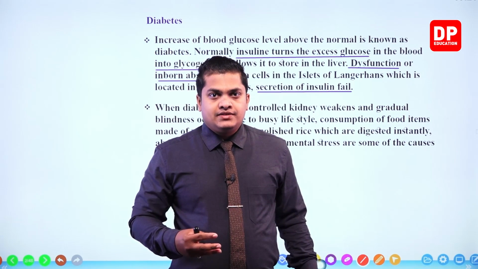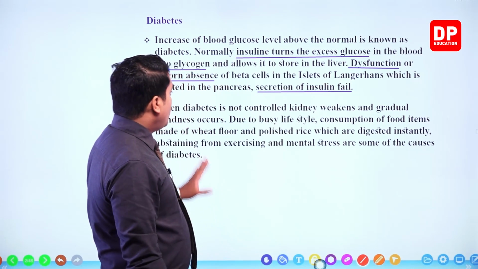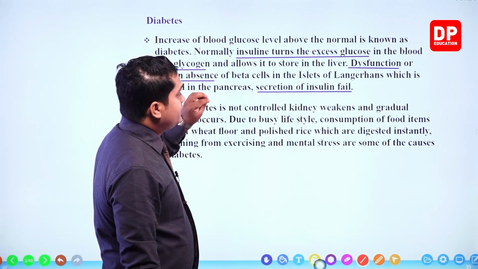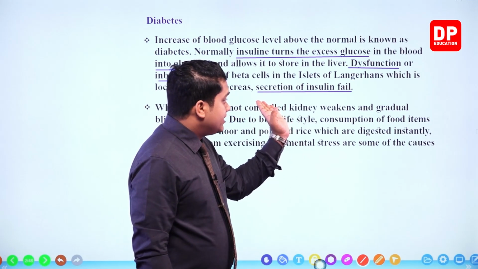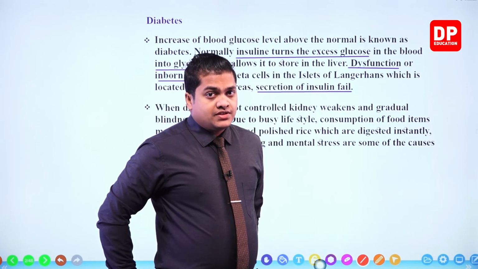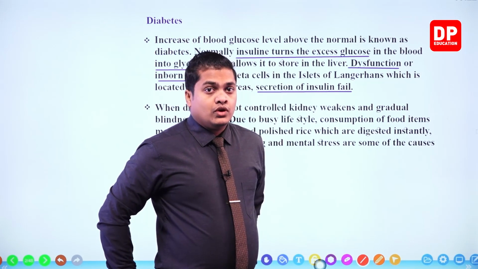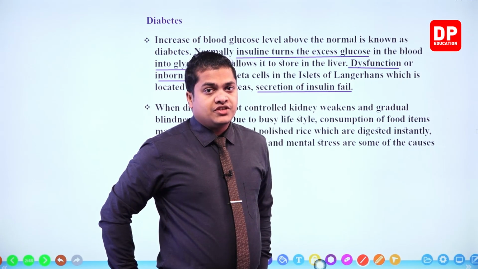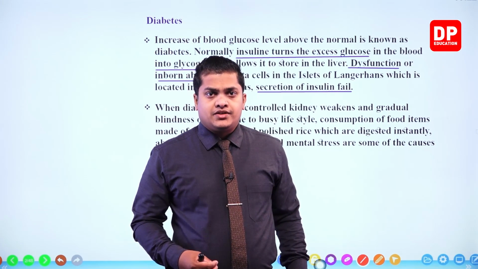So this is the reason for the creation of diabetes. If there is a dysfunction, or else if there is an inborn absence of beta cells within the islets of Langerhans in the pancreas, then my dear children, the secretion of insulin will fail. If the secretion of insulin fails, then what will happen? Insulin will not come out properly, and therefore the blood glucose level will rise. This condition is referred to as diabetes. So this is how diabetes is getting created, my dear children.